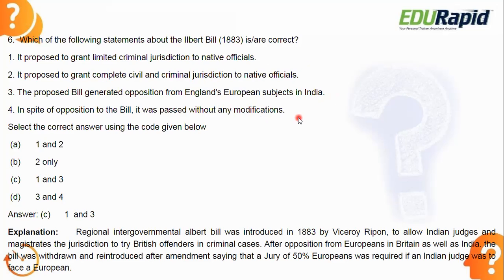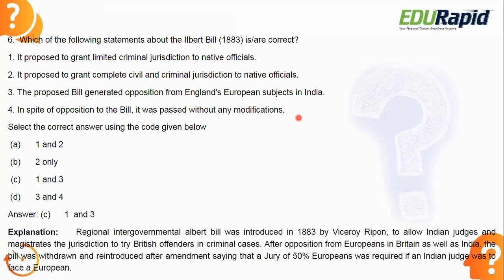The Ilbert Bill was introduced in 1883 by Viceroy Ripon. That is to allow Indian judges and magistrates the jurisdiction to try British offenders in criminal cases. Before the Ilbert Bill's introduction, it was not there.